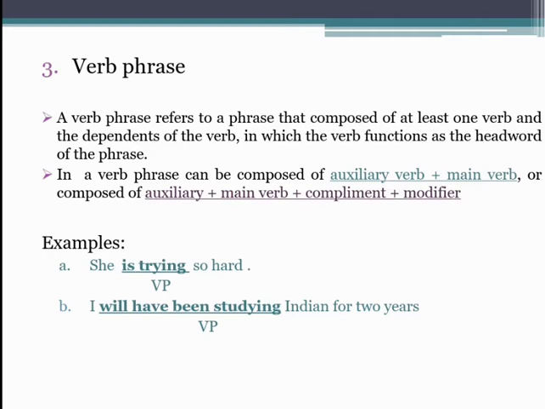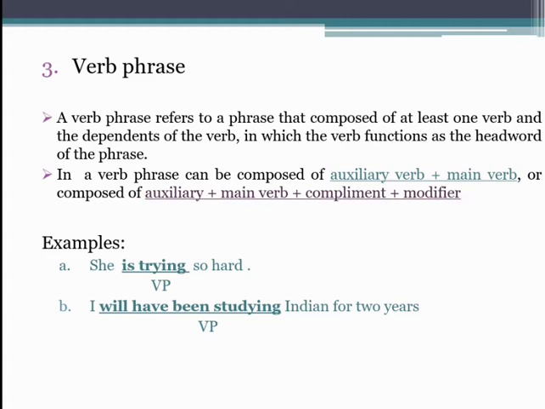A verb phrase refers to a phrase that is composed of at least one verb and the dependents of the verb, in which the verb functions as the head word of the phrase. A verb phrase can be composed of an auxiliary verb like is, are, and so on, plus a main verb. Dalam main verb dapat berupa past participle, verb berbentuk past, atau present participle verb yang diakhiri dengan ing. Are composed of modal plus auxiliary plus main verb plus complement plus modifier.